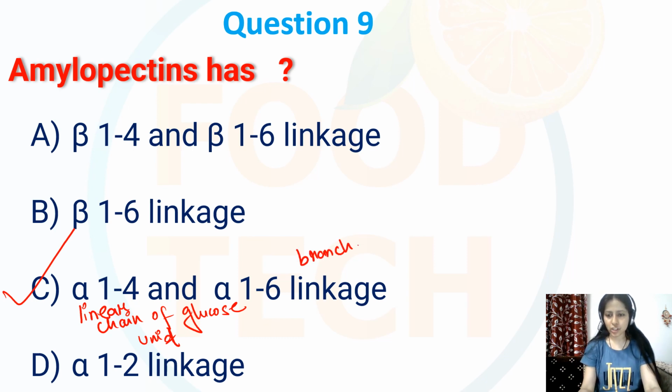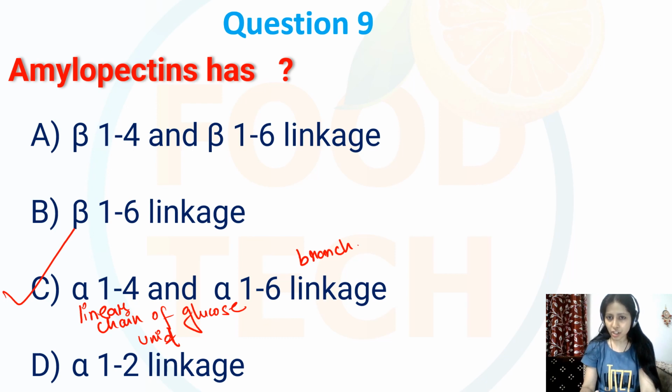So this amylopectin is a branched polysaccharide which is made up of glucose units which are linked together. The main chain consists of alpha 1,4 linkages, which forms a linear structure, and however at intervals along the chain there are branches which are created by alpha 1,6 linkages, which results in the branched structure.